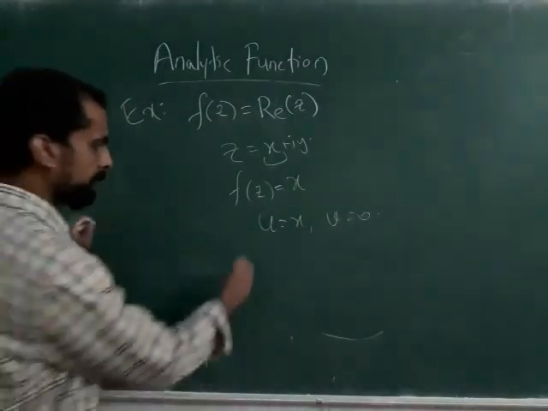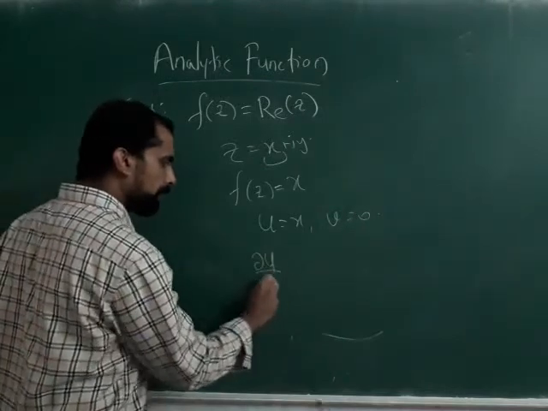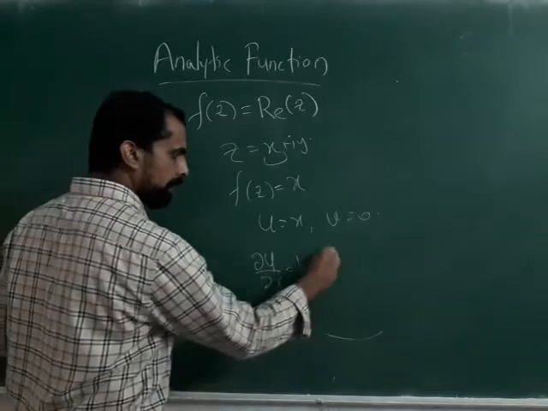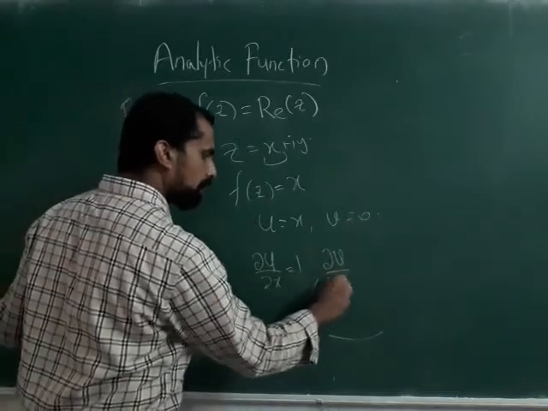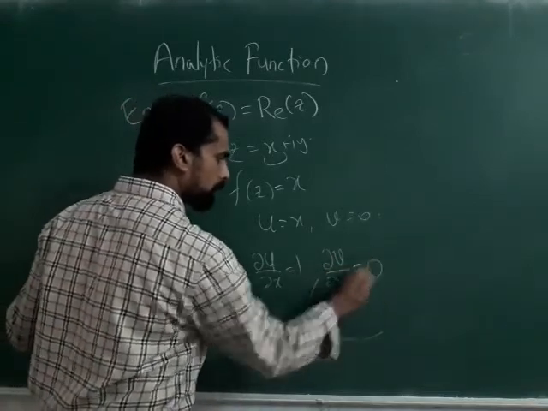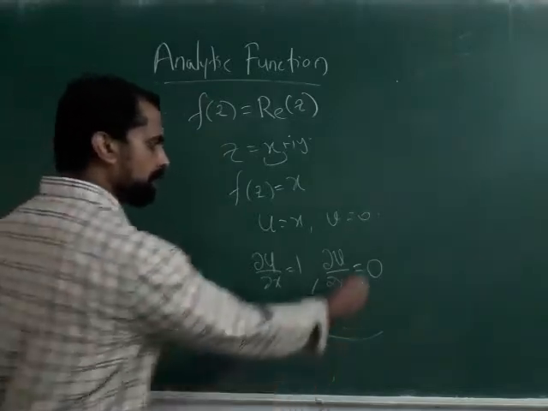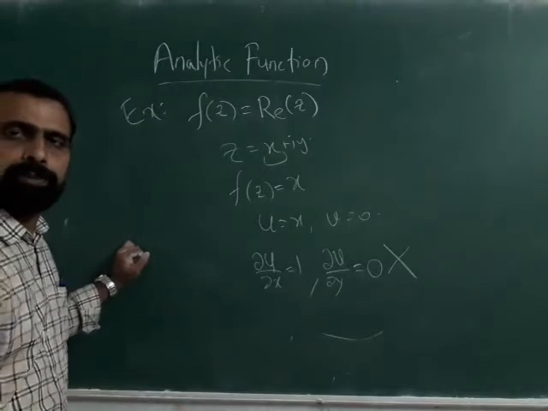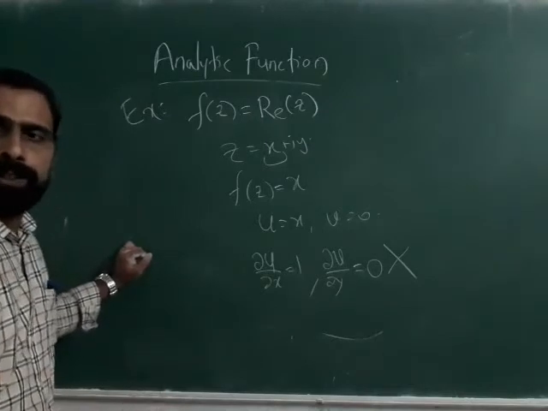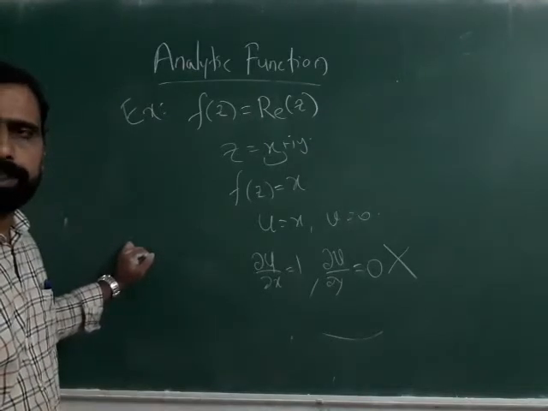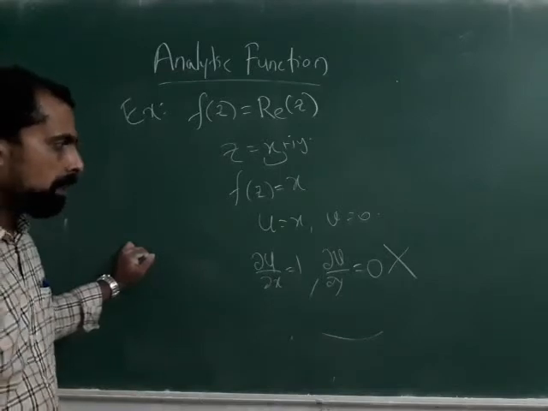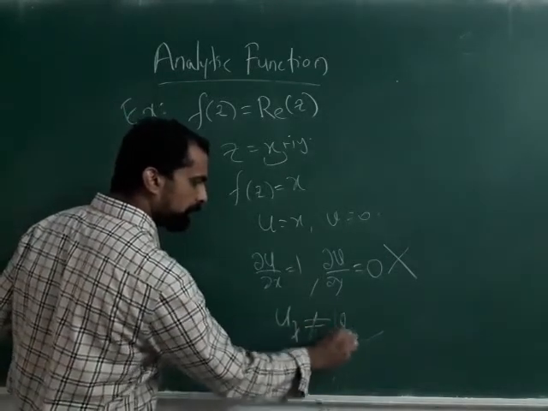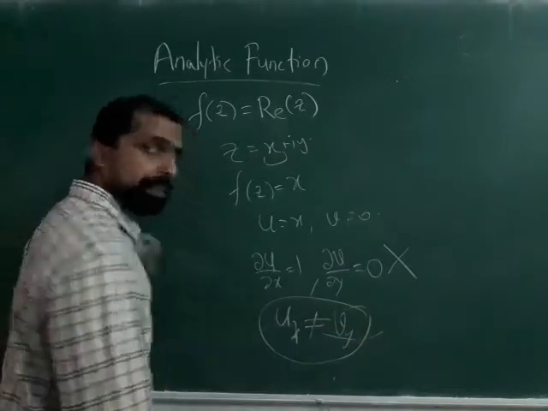Then dou u by dou x is equal to 1 and dou v by dou y is equal to 0. So the first condition is not satisfied. If one condition is not satisfied, no need to check the second, because here you got u x not equal to v y. So this is not an analytic function.